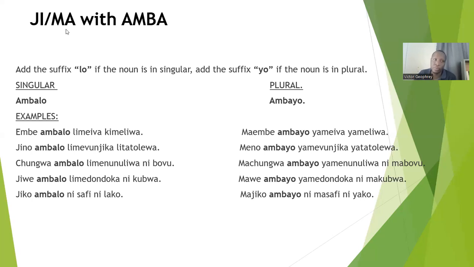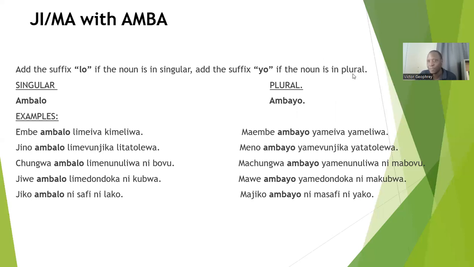The agreement of the ji-ma noun class with the morpheme amba. Also, it's simple as it was in other noun classes. What you're going to do here is simple, the way we did in other noun classes. You just take the morpheme amba, then add the suffix lo if the noun is in singular, and add the suffix yo if the noun is in plural.